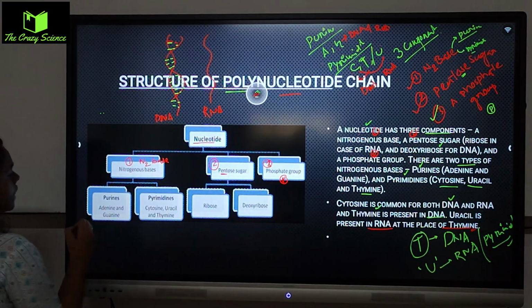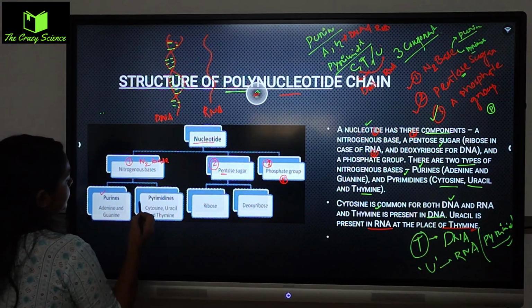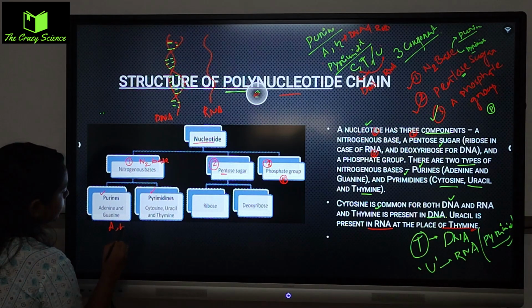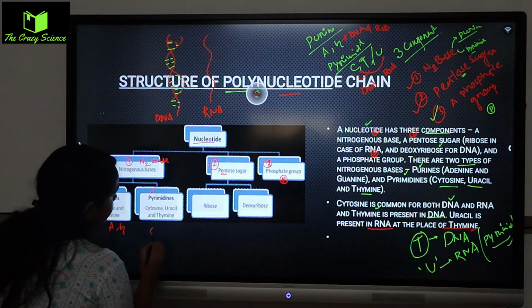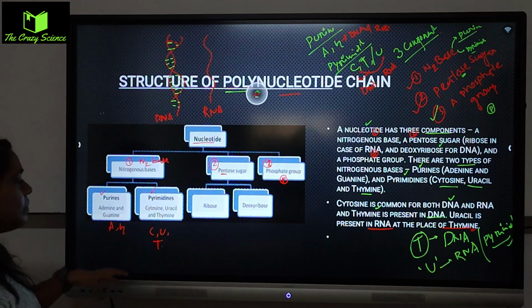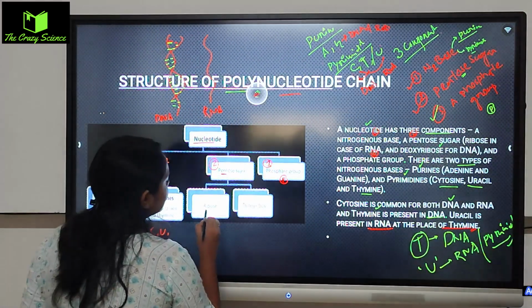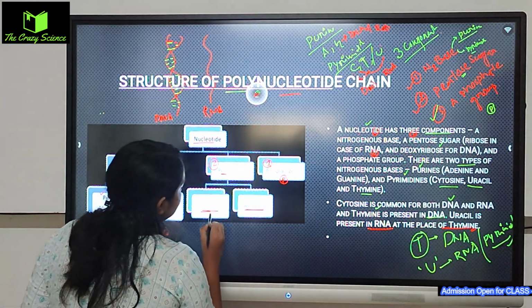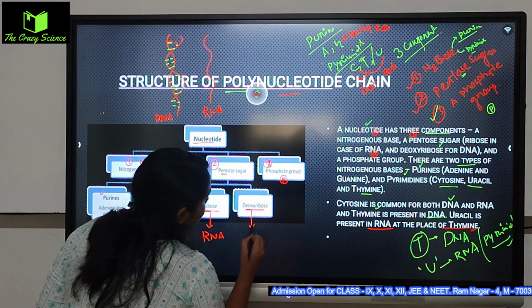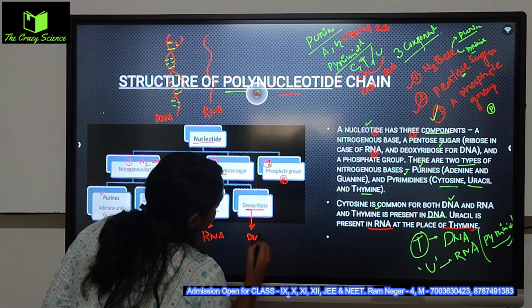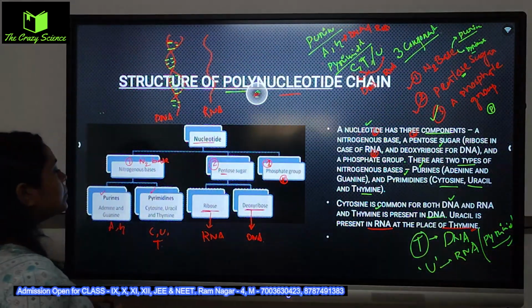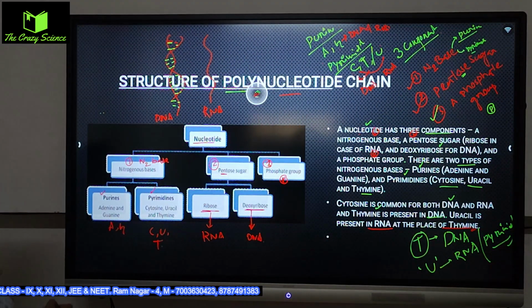The nitrogenous base is divided into two parts, one is purines and the other pyrimidines. Purine means they are made up of adenine and guanine, whereas pyrimidine is cytosine, uracil or thymine. So they are actually এরকম ভাবে থাকে। নেক্সট যে পেন্টোজ সুগার, একটা থাকে রাইবোজ, একটা থাকে ডিঅক্সিরাইবোজ। রাইবোজ you will see in the RNA itself, whereas deoxyribose you will see in the DNA itself. Okay, deoxyribose. Then phosphate group এখানে আর কিছু থাকে না।